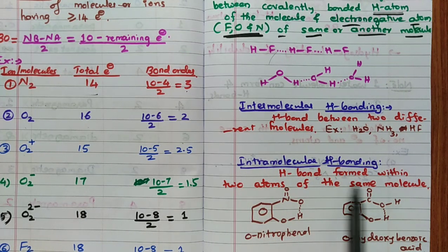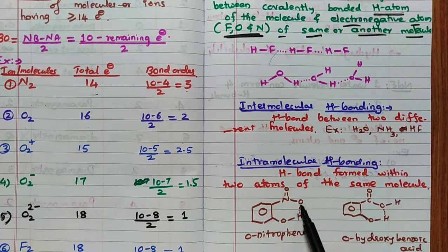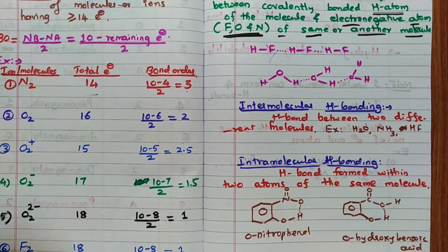Intramolecular hydrogen bonding is hydrogen bond between two atoms of the same molecule, that is, hydrogen and an electronegative atom of the same molecule. Like this, orthonitrophenol is the best example. Orthohydroxybenzoic acid is also a good example. See, NO2 and OH, a bond like this. Hydrogen bonding, intra, within the molecule.